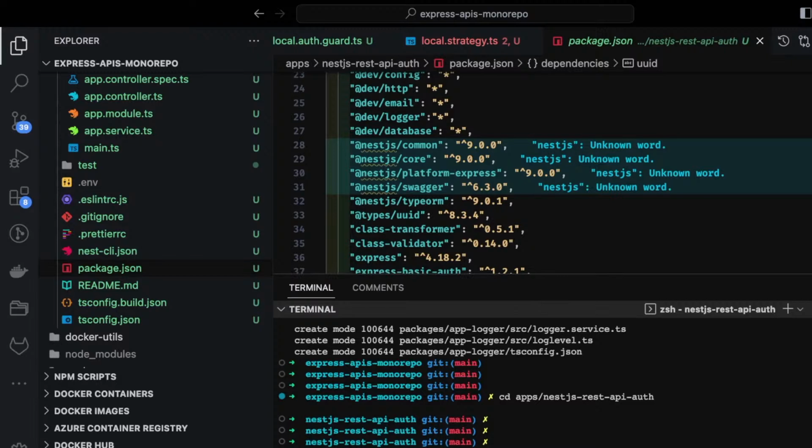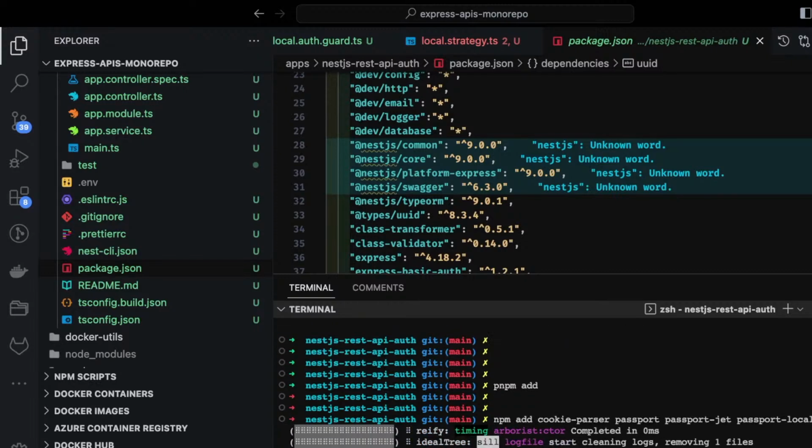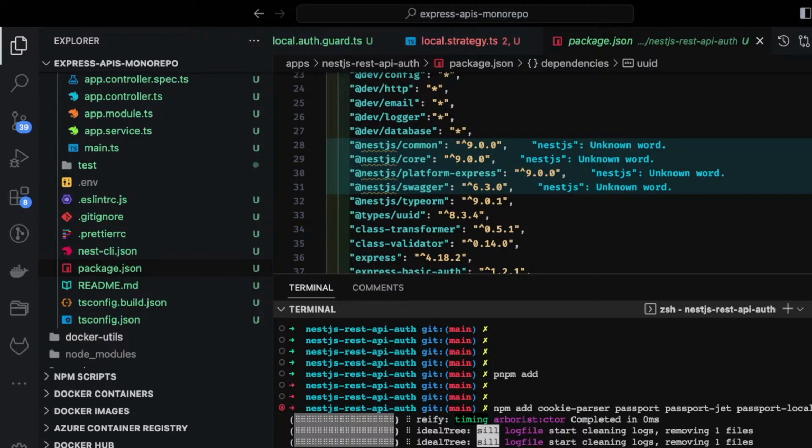We need a cookie parser because we are going to return cookies, and we need passport, then we need passport JWT, and we need passport local. Okay, these are some of the modules which I need. Not npm, it's pnpm add, sorry for that.